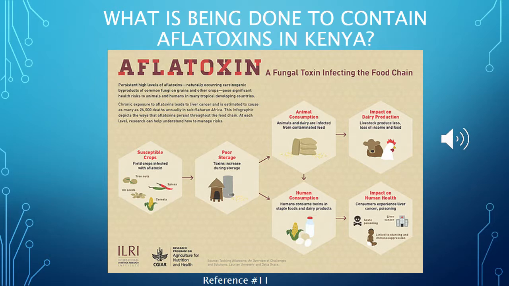Aflatoxins are directly affecting the food chain in Kenya. What livestock are fed directly impacts human health. Formal pasteurizing methods are not used on dairy products consumed in most areas as well, leading to development of aflatoxins. Aflatoxin is a fungal toxin affecting the food chain. Susceptible crops, as seen below, can lead to poor storage, which further leads to animal consumption or human consumption, which then impacts dairy production or human health.